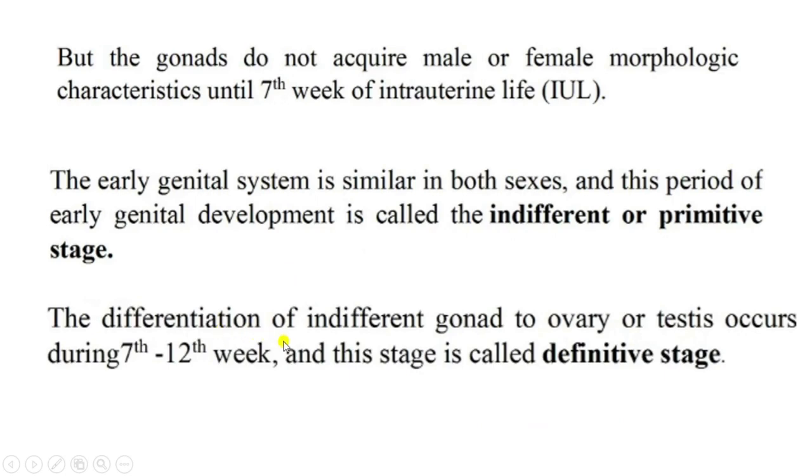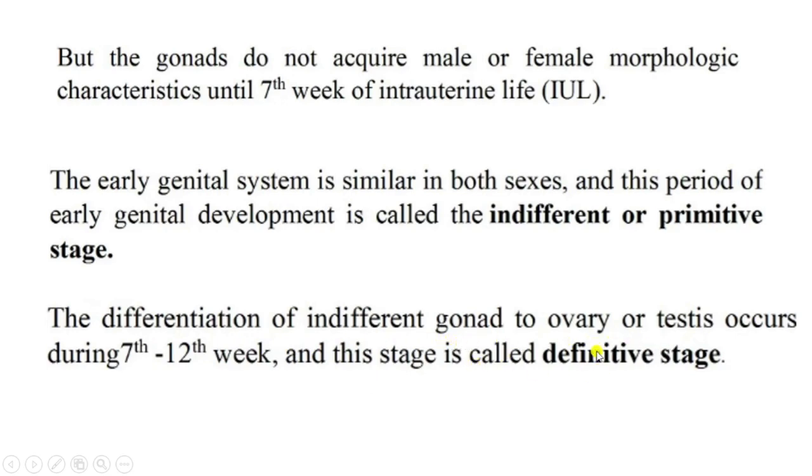The differentiation of the indifferent gonads to the ovary or the testes occurs during the 7th to 12th week of intrauterine life, and this stage is called the definitive stage. On the basis of the sex chromosomal complement, when it is an XX complement, there will be the differentiation of gonads into the ovaries, right? And if the sex chromosomal complement is XY, there will be the differentiation of the gonad to the male gonad, that is the testes, right? And this occurs during the 7th to 12th week of intrauterine life, and this stage is called the definitive or differentiative stage, because there is the differentiation of the indifferent gonad to the ovaries or the testes during this stage.